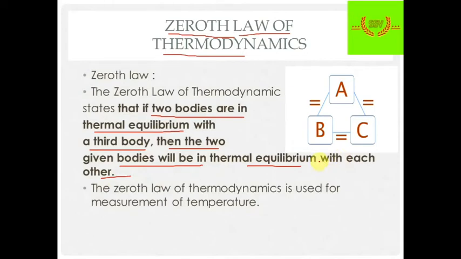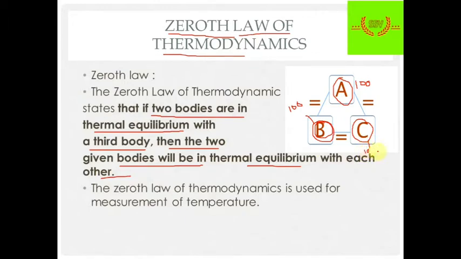What does it mean? It is simple. Suppose body A and body B are in thermal equilibrium, that is, having the same temperature, say 100 degrees Celsius, both. And thermal equilibrium is attained between body C and body B, that is, both are at the same temperature.